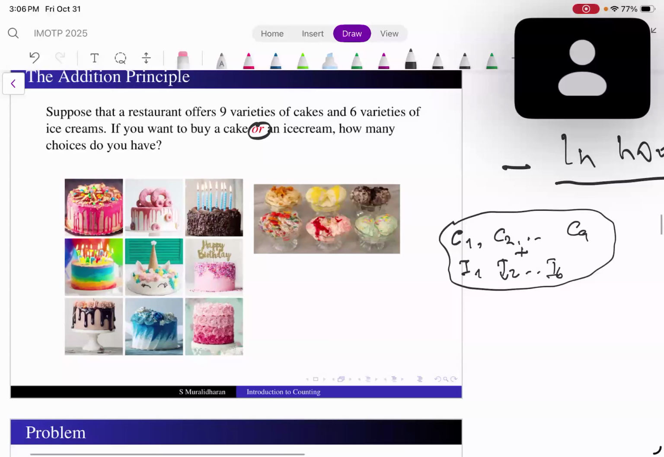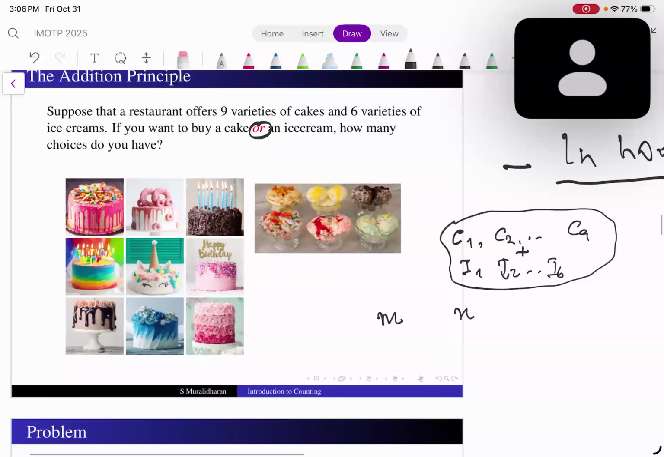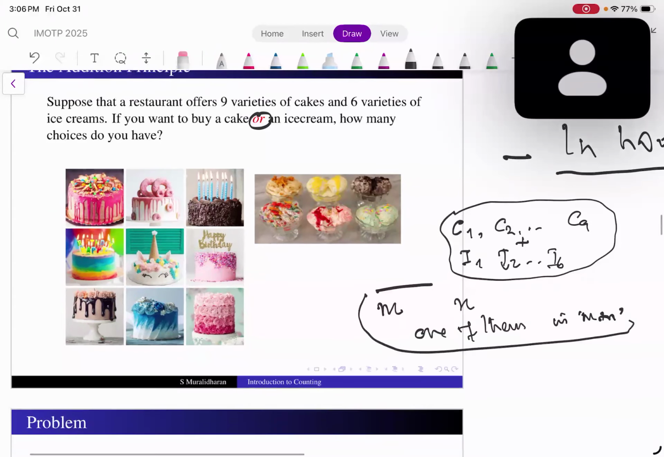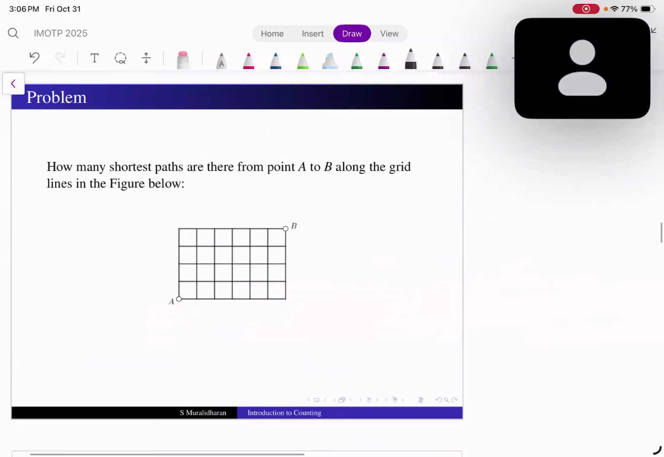That means if I can do one task in m ways, and another independent task in n ways, then I can do one of them in m plus n ways. That's what the basic addition principle is. Even though it looks like a very simple principle, it is at the heart of many counting problems. Let us look at this.